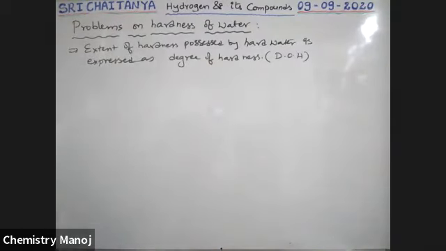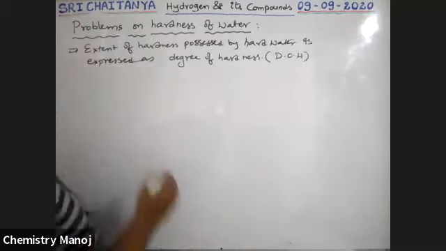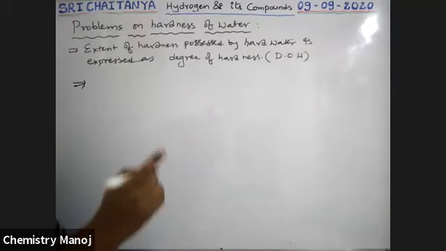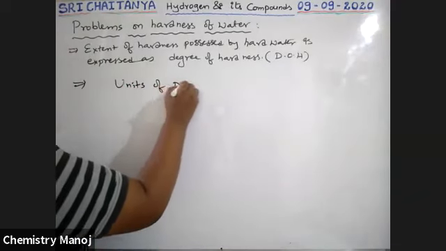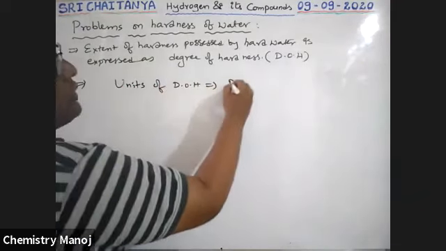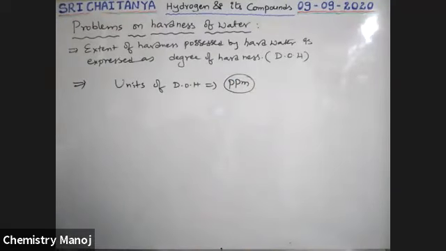Okay. Now what are the units of this degree of hardness? Generally it is expressed in terms of units, and the most common unit is ppm, parts per million.